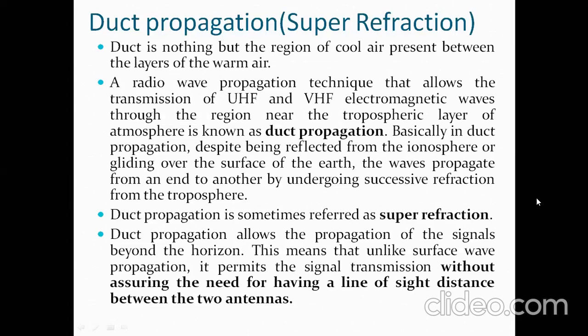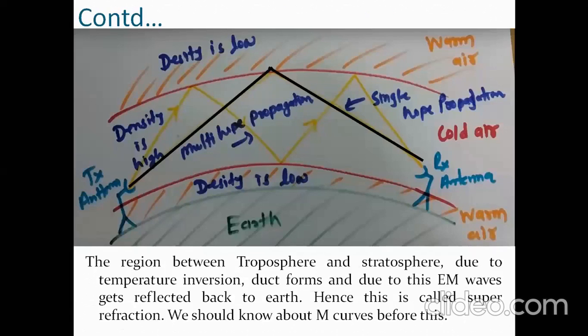So we can see this duct propagation in a small diagram. It is also called super refraction. We can see here, let us say the antenna: there are 2 conditions to be maintained to transmit the electromagnetic waves for multi-hop propagation or single hop propagation.